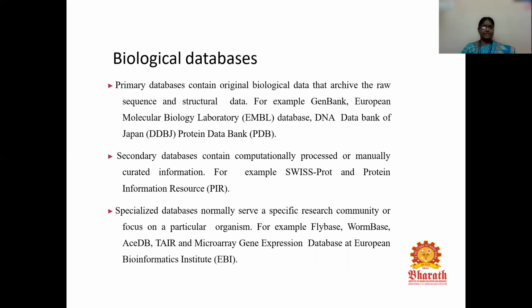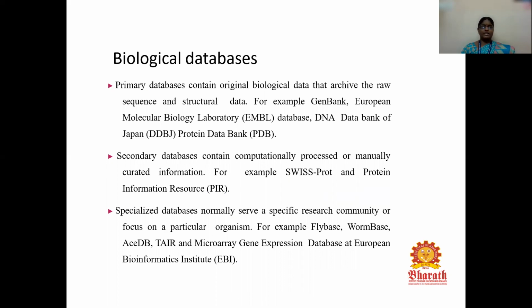First one is primary databases. It contains original biological data that archive the raw sequence and structural data. Examples for primary databases include GenBank, the European Molecular Biology Laboratory database, which is called EMBL, the DNA Data Bank of Japan, which is DDBJ, and then the Protein Data Bank, which is called PDB. Next one is secondary databases. It contains computationally processed or manually curated information. For example, SwissProt and Protein Information Resource. This can be used to identify the protein sequences.